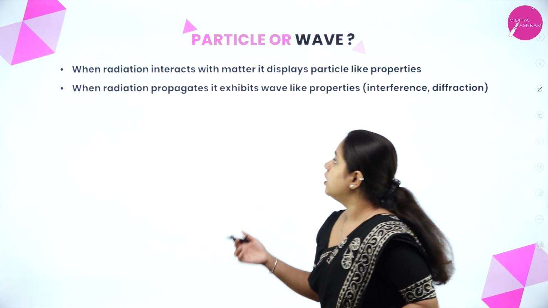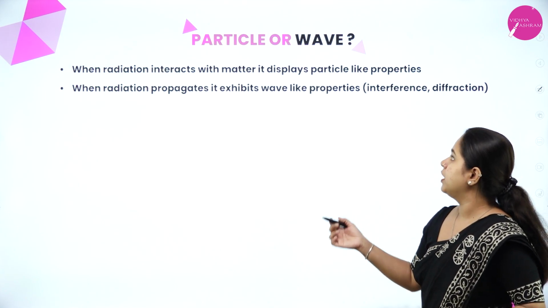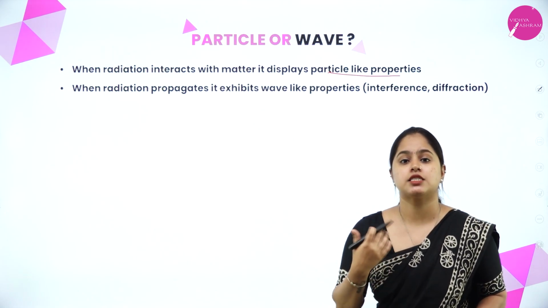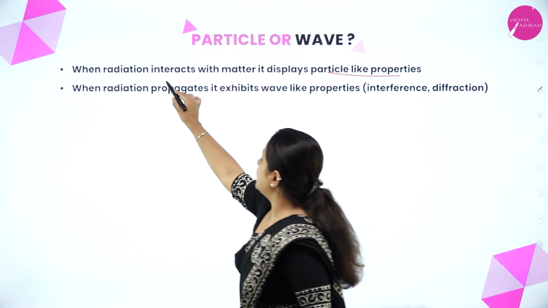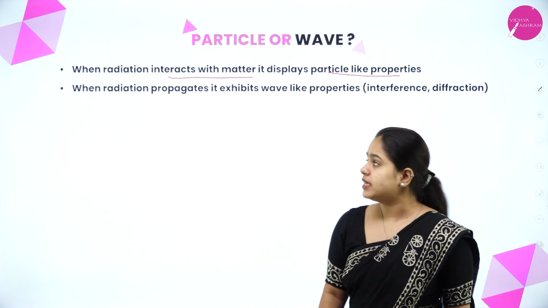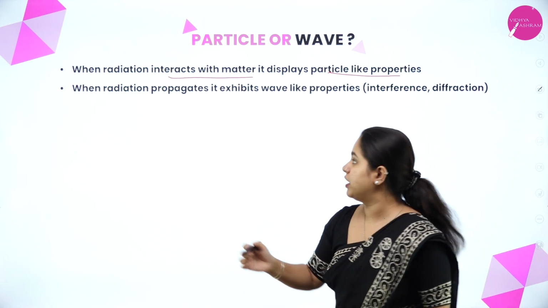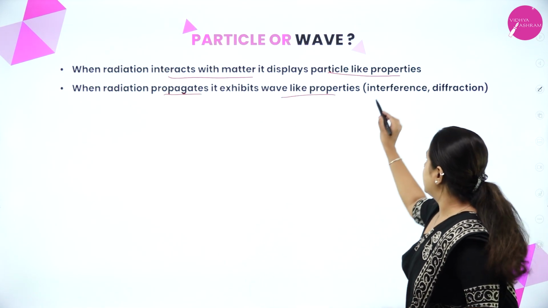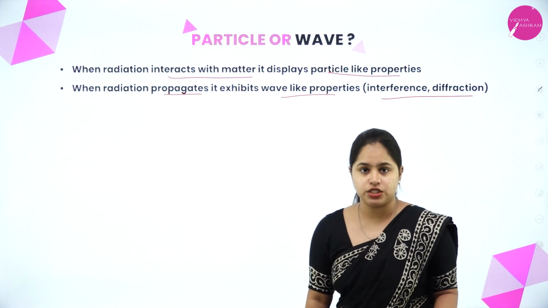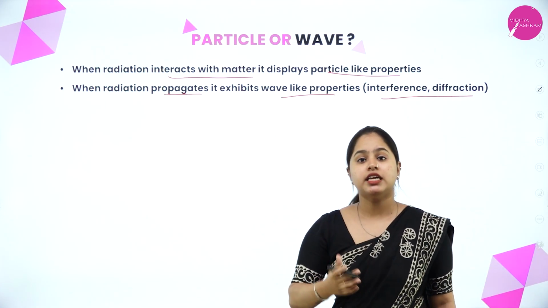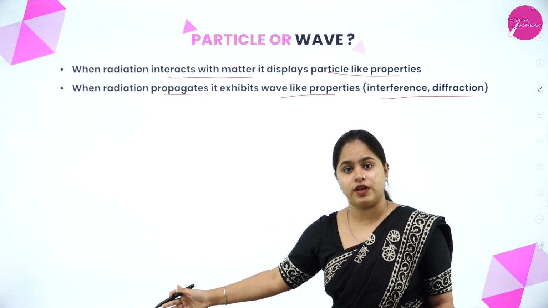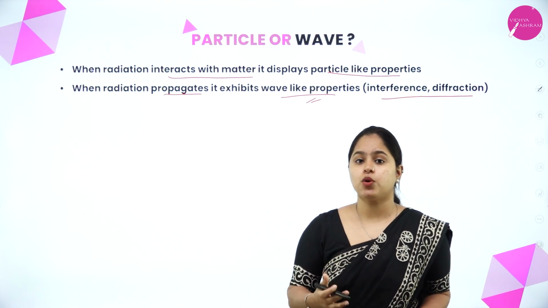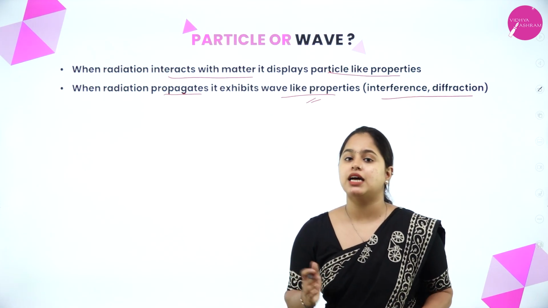As you can see here, when radiation interacts with matter, it displays particle-like properties. So when does electromagnetic radiation act as a particle? When it interacts with matter. Now, when radiation propagates, it exhibits wave-like properties. Interference and diffraction can be taken as examples in this case. So when radiation is propagating or moving, it exhibits wave-like properties. I hope it is clear that electromagnetic radiation behaves as both particle and wave.